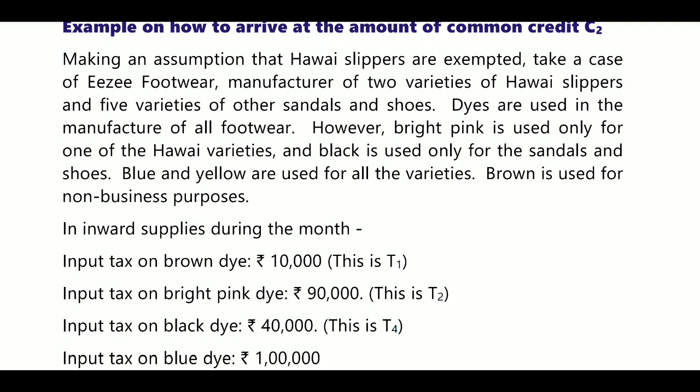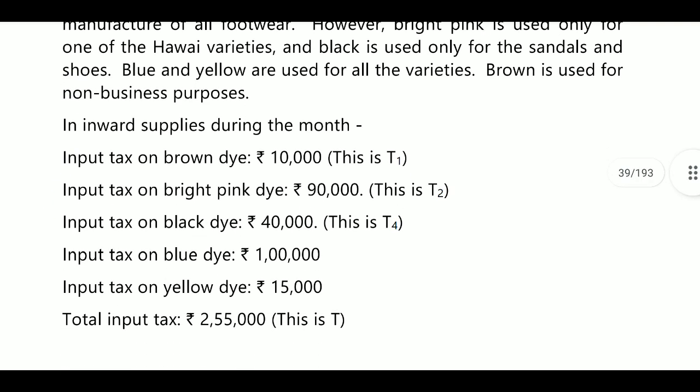Brown is used for non-business purposes. From this we need to deduct non-business purpose and exempted purpose. Blocked credit will be deducted. After that we will get the amount of electronic credit ledger ITC, and from that we will deduct the credit attributable exclusively to taxable supplies. Then we will get the common credit. Inward supplies during the month.